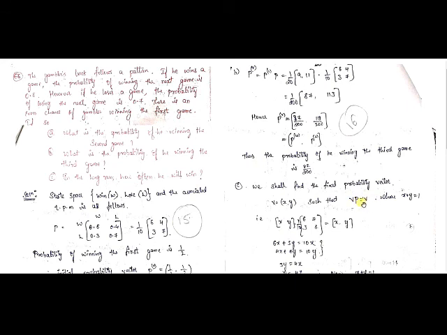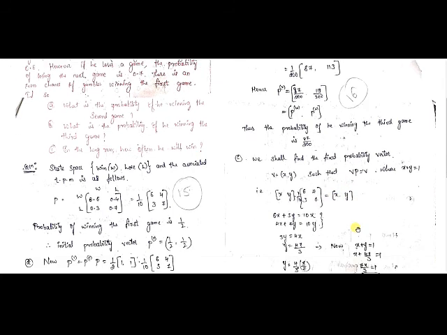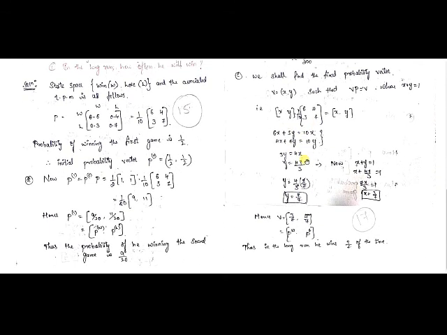Now bp equals b. b is nothing but x comma y, into the transition matrix I have taken here, 1 by 10 into 6 4 3 7, equals x comma y, a row matrix xy. Now let us multiply the row matrix and the 2 cross 2 matrix. These steps were already explained, so you will follow them. Next you will get the x value as 3 by 7 and the y value as 4 by 7.